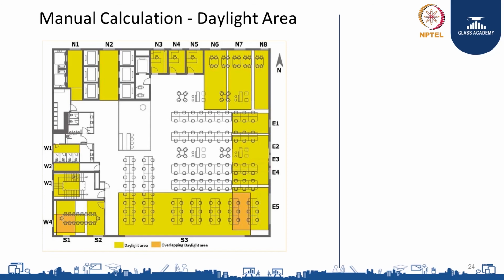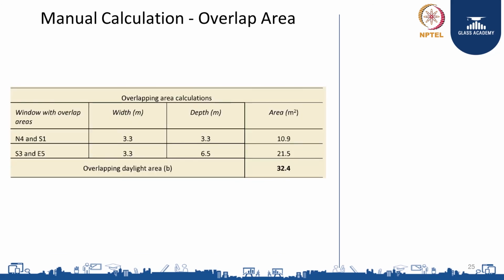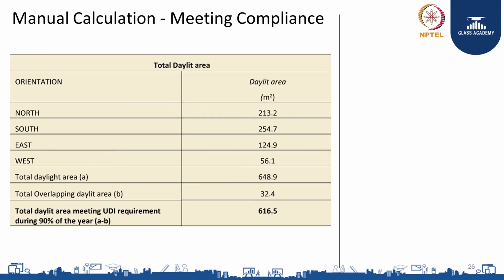Similarly, the area near window S1 and window W4 is being counted twice. It is counted in W4 as well as S1. Therefore, this also needs to be subtracted. So, we remove the overlapping areas by first adding the total overlapping areas and reducing it from the total daylight areas that we got from each orientation.